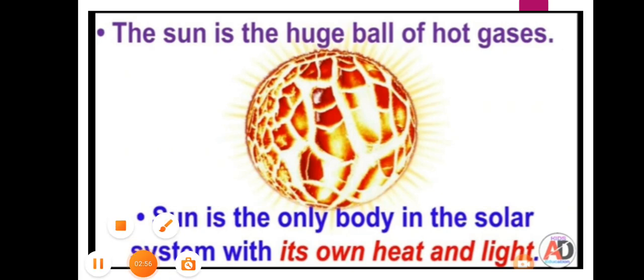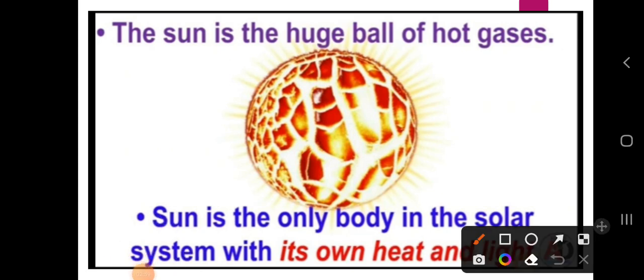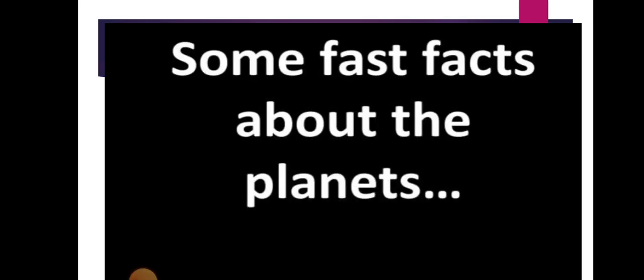The sun is the only body in the solar system with its own heat and light. So dear students, how is the planet getting the light? From the sun. But for the sun, who is giving the light? No one, because the sun itself forms its own heat and light. So you must know that the sun is the only body in the solar system with its own heat and light.